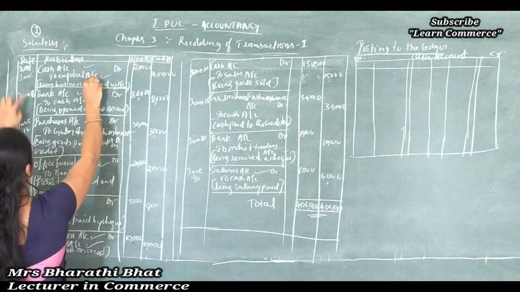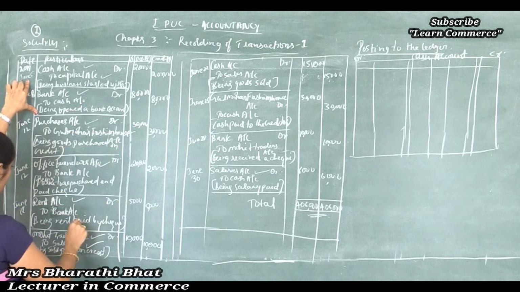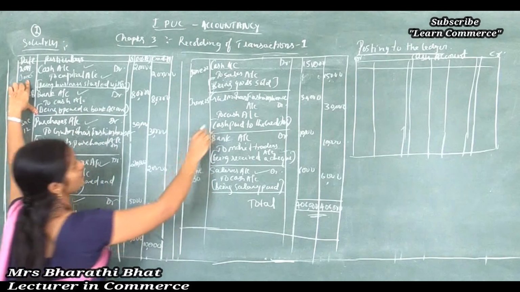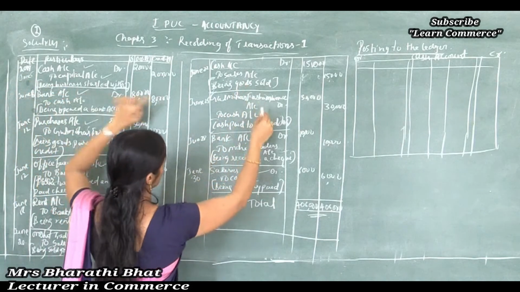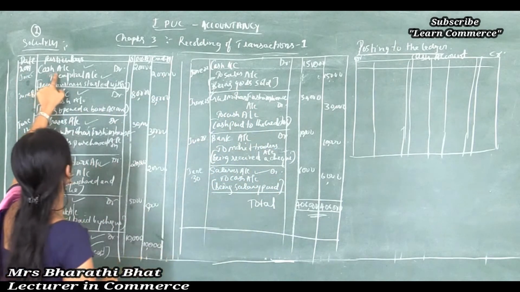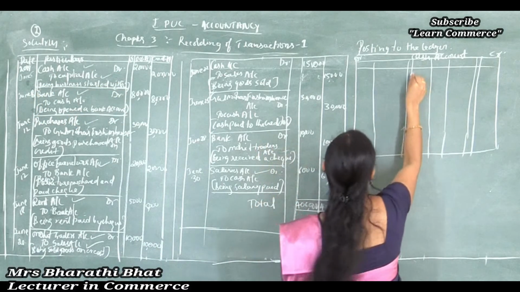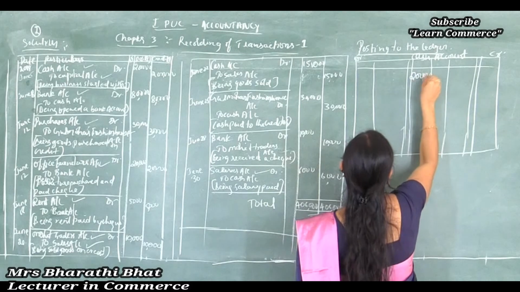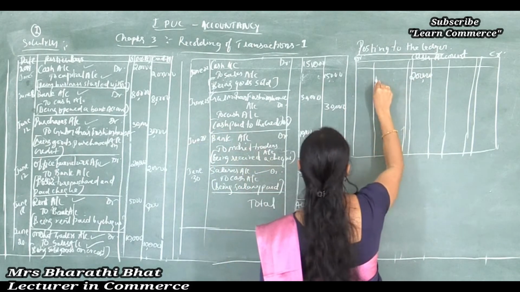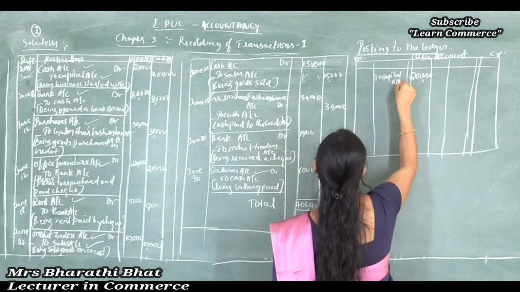So here, for the cash account: bank to cash, cash to sales, and salaries to cash. Cash account is debited 2 lakh, and the cash account is affected by the capital account.